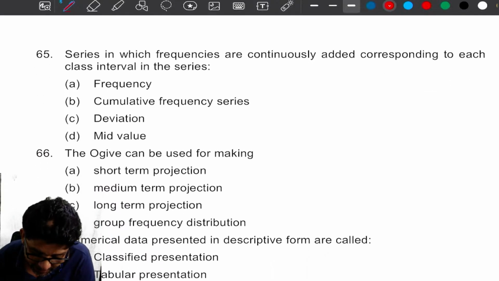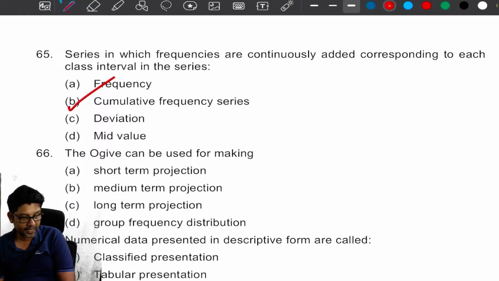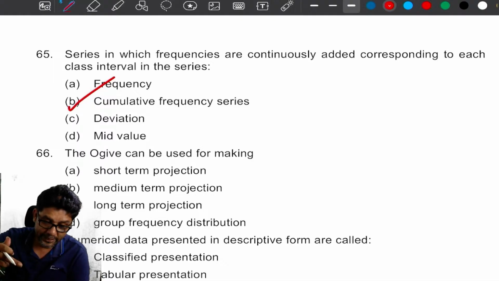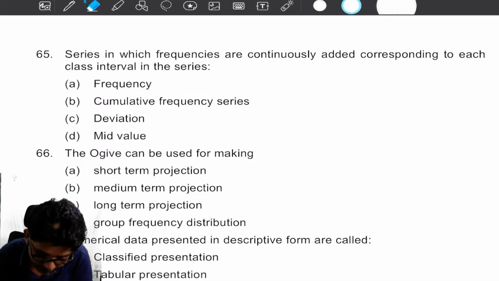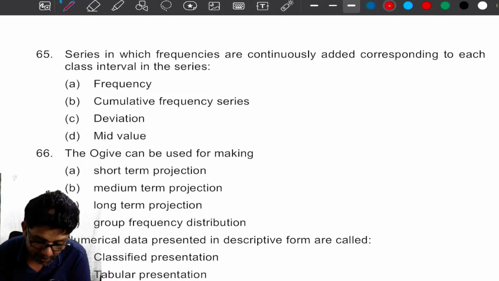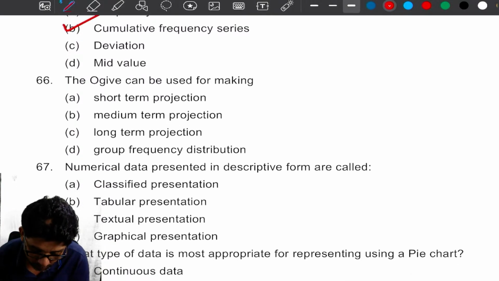Now, series in which frequencies are continuously added corresponding to each class interval in the series. Cumulative frequency series, my dear. The OJ can be used for making what?